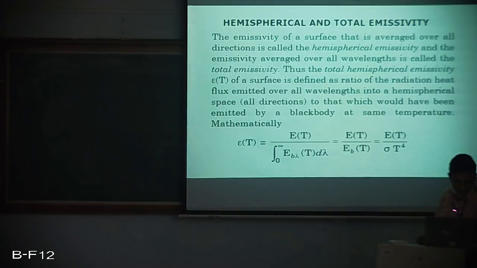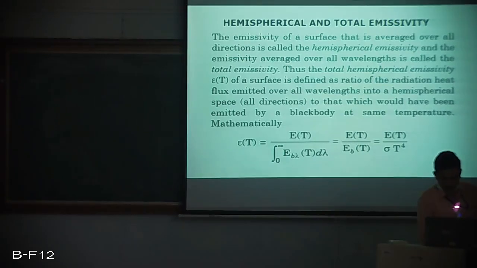Now E of T is the emissive power of a body which is not black, and wherever it is written E suffix B, that is the emissive power of a black body at the same temperature T. As per Stefan's law, we can write this E suffix B as sigma T to the power 4.